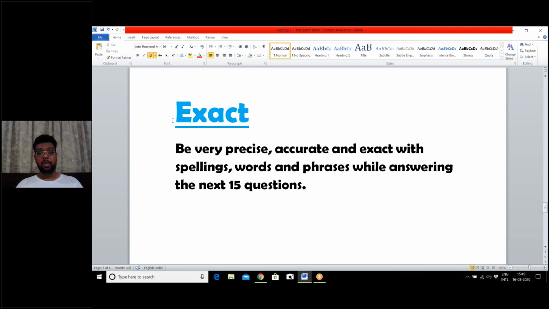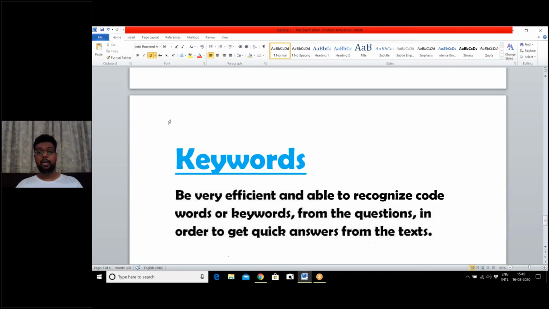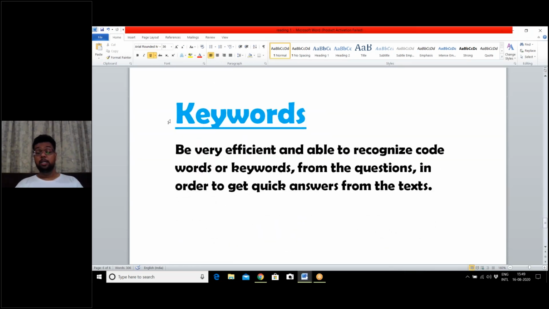And the last K, can you guess what K stands for? K stands for keywords. So be very efficient and able to recognize code words or keywords from the questions in order to get quick answers.